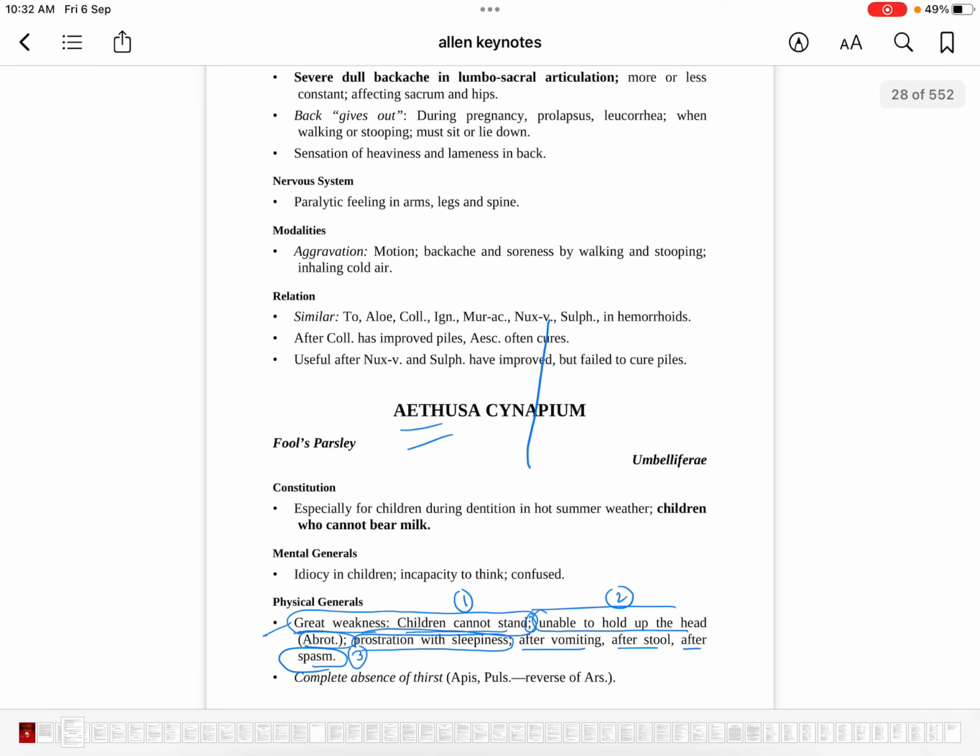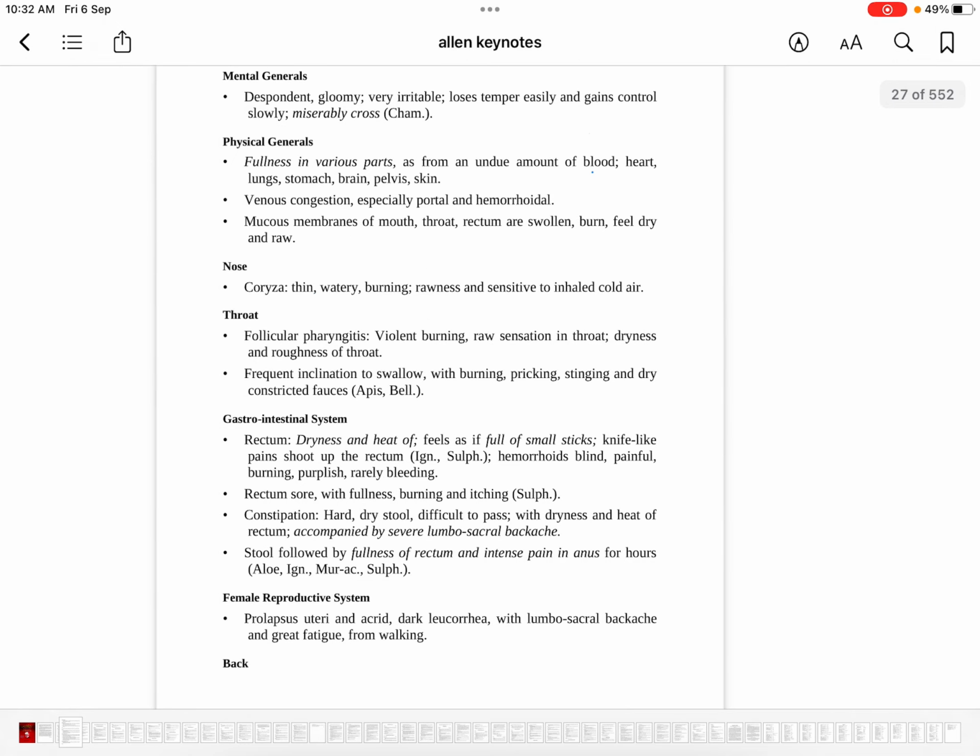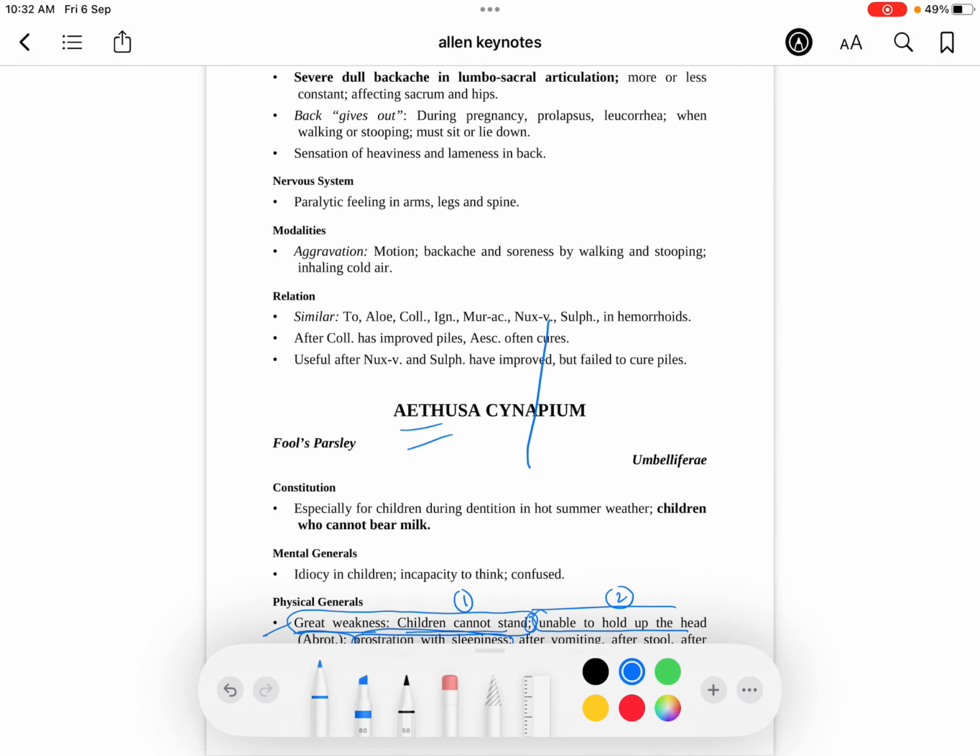Now we have come to this page, so I am also going to revise the common name of Ethusa is fool's parsley and belongs to the family Umbelliferae. So you can write now in your page family Umbelliferae, below that Ethusa, and composite was abrotanum.